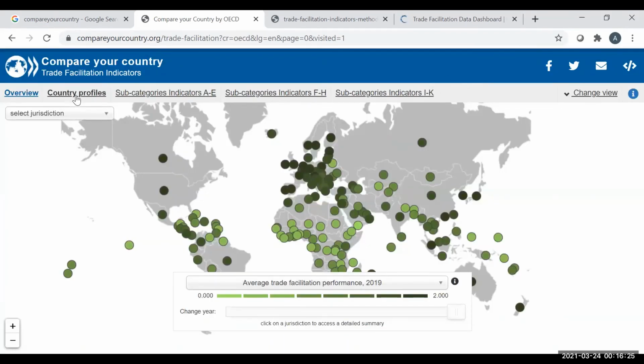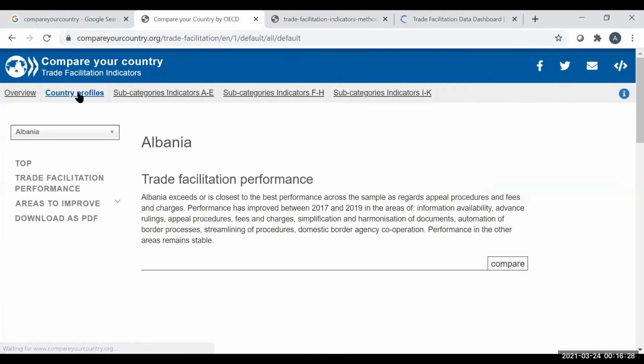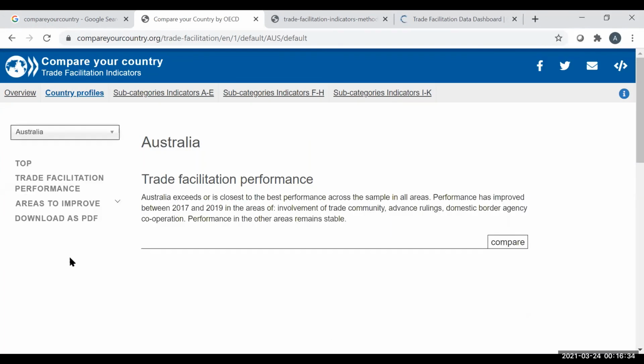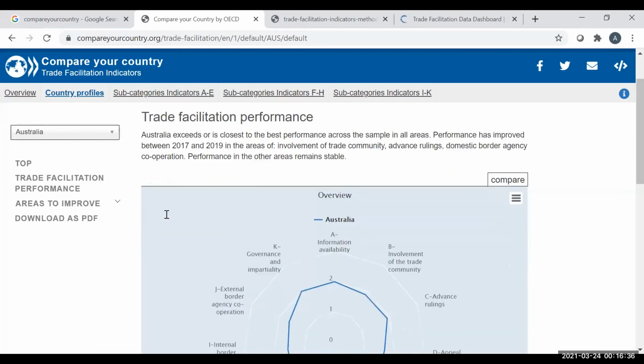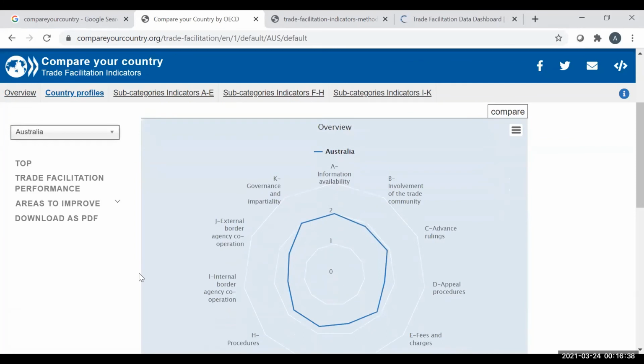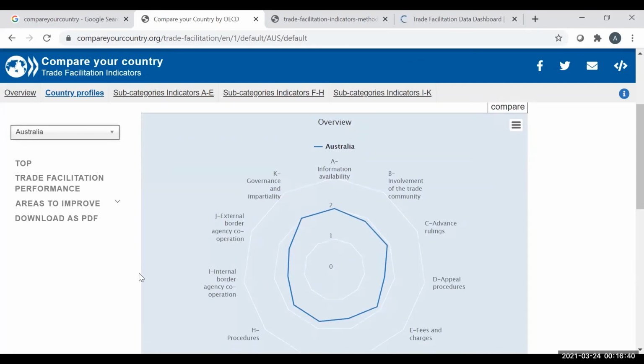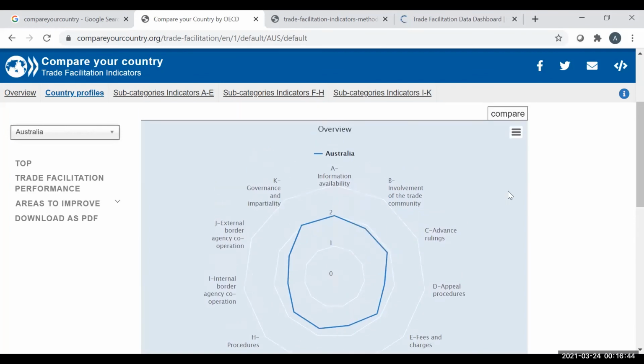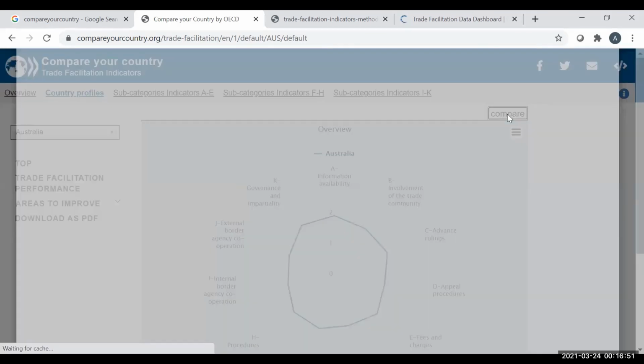Alternately, you can also click on country profile and select the country for which you want to find out the TFI value. In this case, I've selected Australia, so I can see that the TFI value for Australia is available in this figure. If I want to compare Australia with some other country, there is also a facility to select another country in addition to Australia.